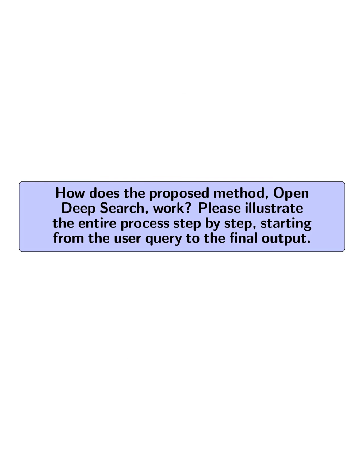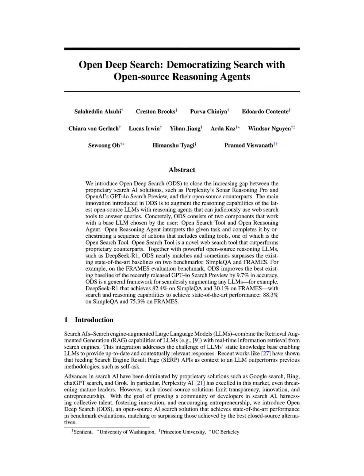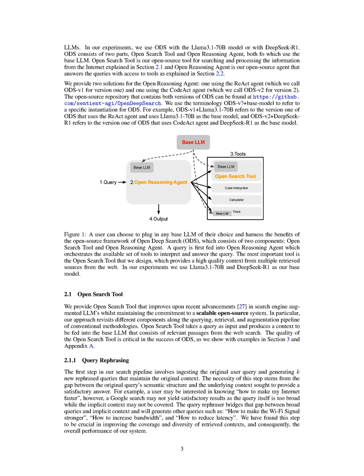How does the proposed method, Open Deep Search, work? Please illustrate the entire process step by step, starting from the user query to the final output. Open Deep Search, ODS, operates through a structured pipeline that begins with the user inputting a query. First, the Open Search Tool rephrases the original query into multiple variations to enhance context retrieval.